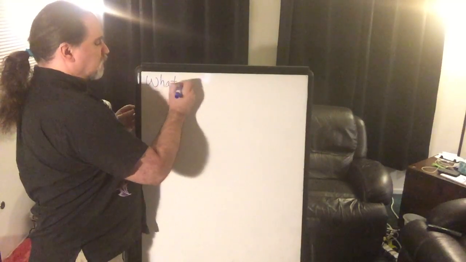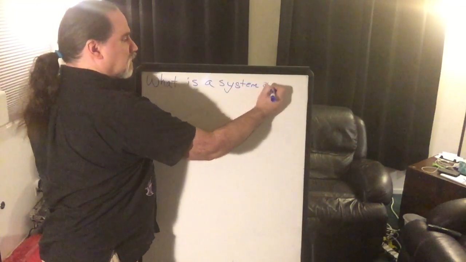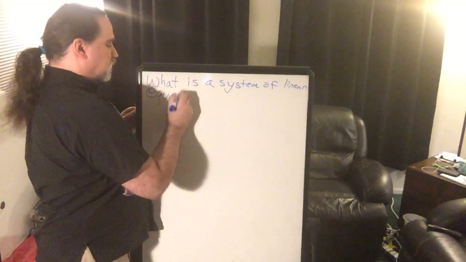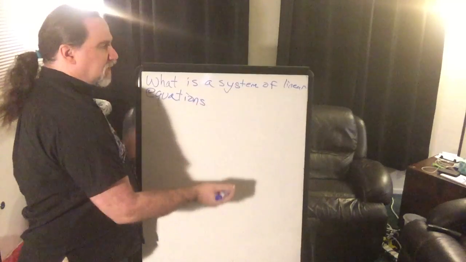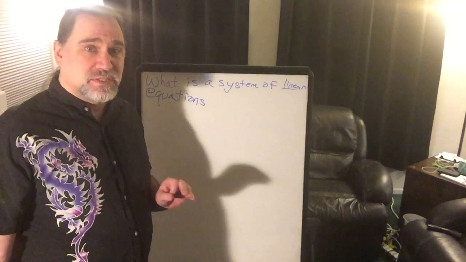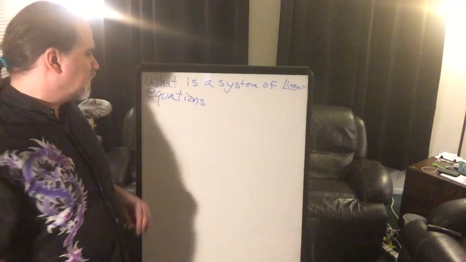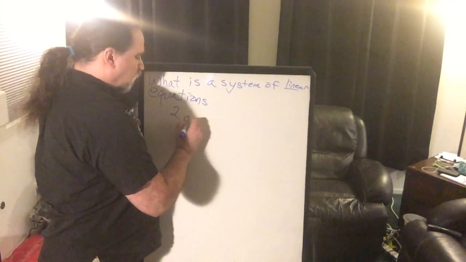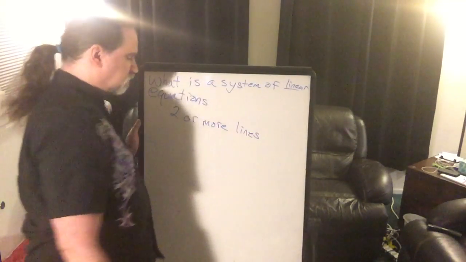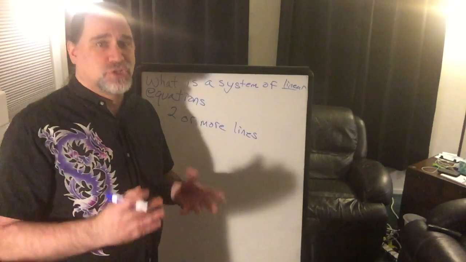So what is a system of linear equations? Now, we remember from past lessons that linear means we're dealing with a line, straight lines, and nothing else. Now, a system is two or more lines. Okay, we're going to focus in this series on two.